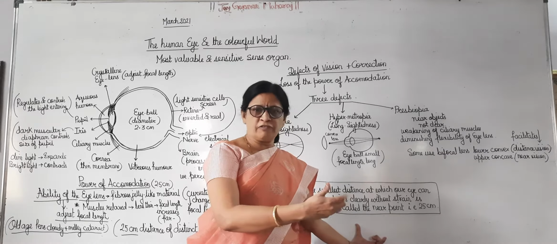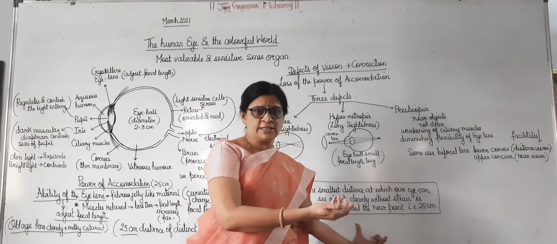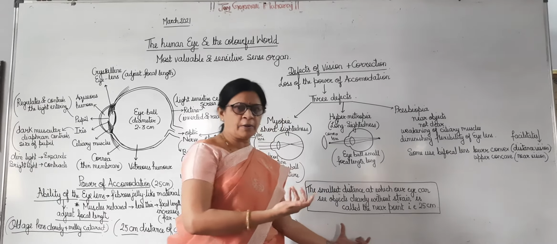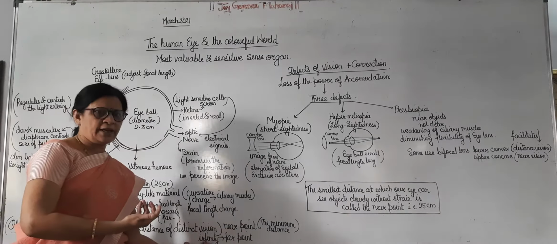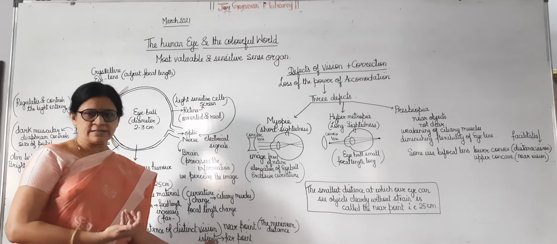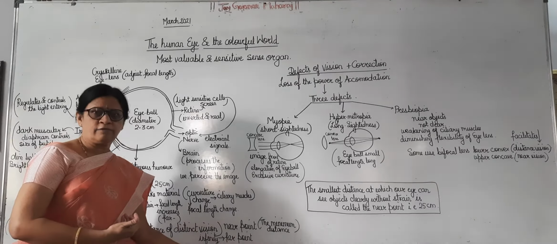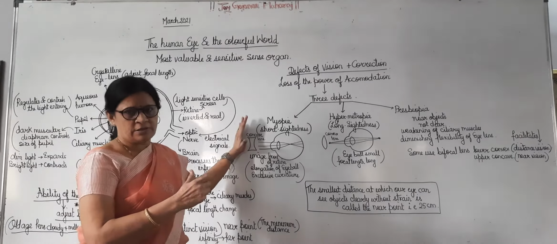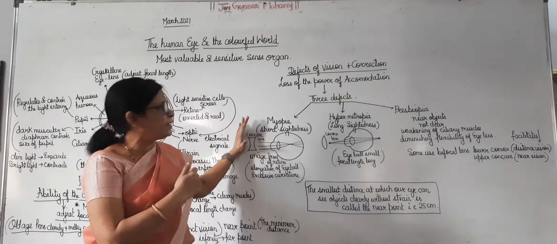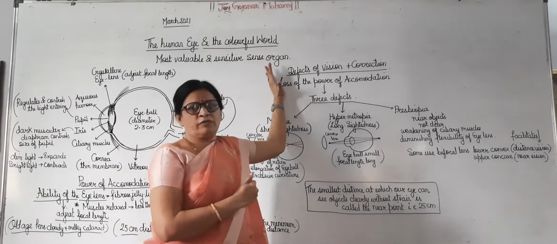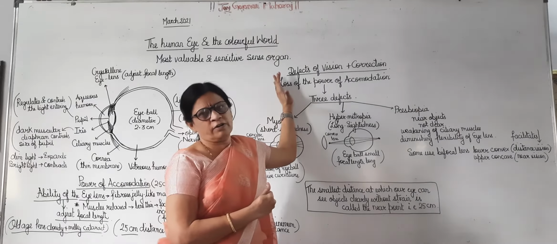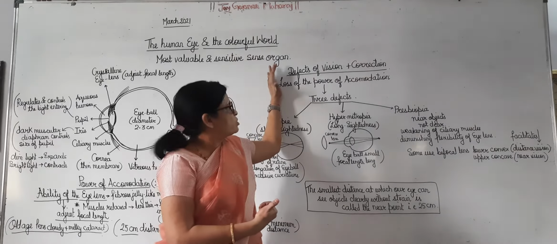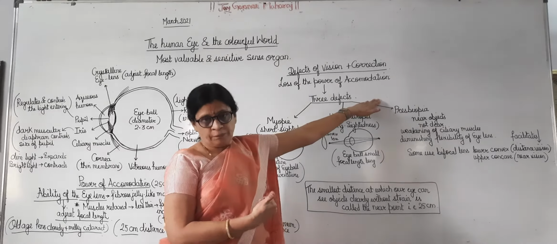And naturally, the opposite: the farthest point at which we can see objects clearly is known as the far point, and that far point is infinity, meaning our eye can see very far away objects nicely and clearly. Okay. Now when our ciliary muscles become weak, or are not working nicely, there is a loss in the power of accommodation, and then we develop some defects, and we need to correct those vision defects.